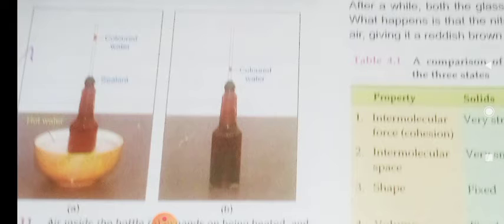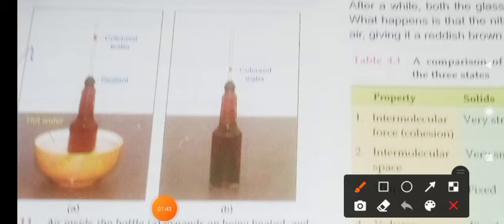Okay, because of the hot water, the air in the bottle will expand and make the liquid enter into the straw. After cooling, the liquid will get back inside the bottle itself.